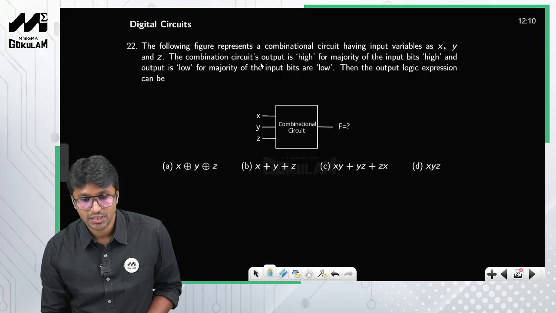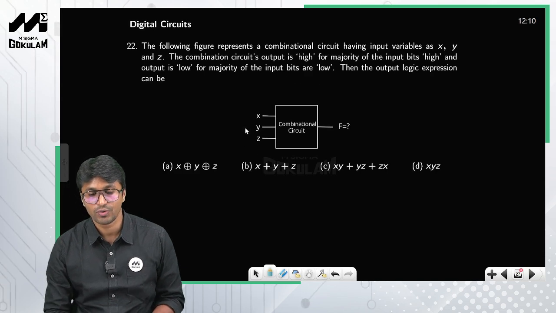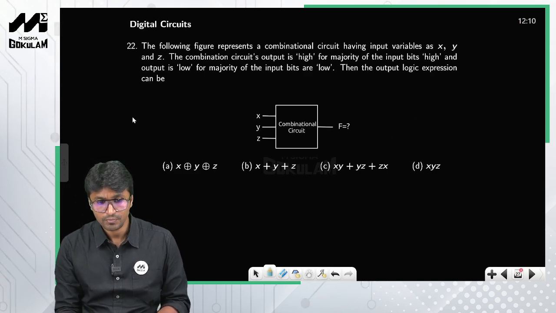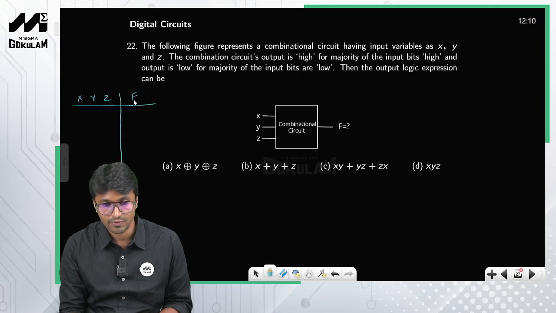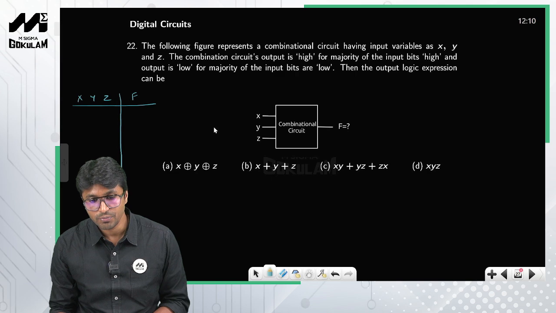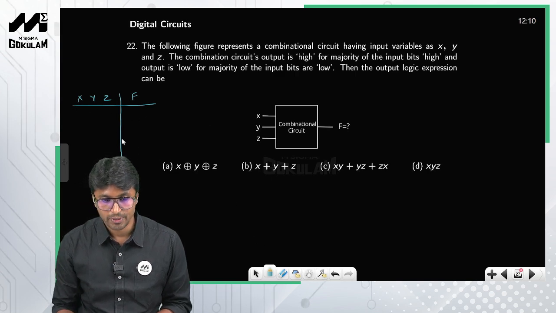The combinational circuit's output is high for the majority of the input bits high, and output is low for the majority of the input bits low. So you have three inputs, x, y and z, and the output is f.